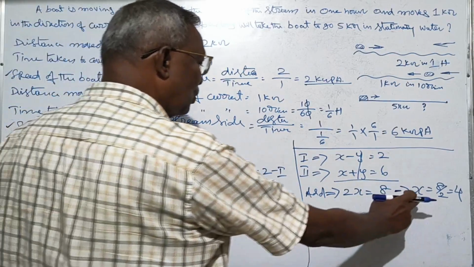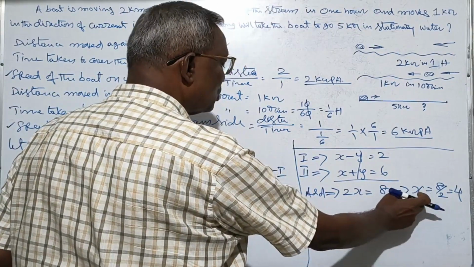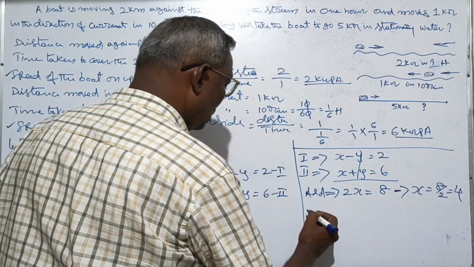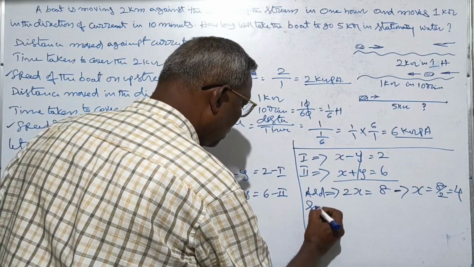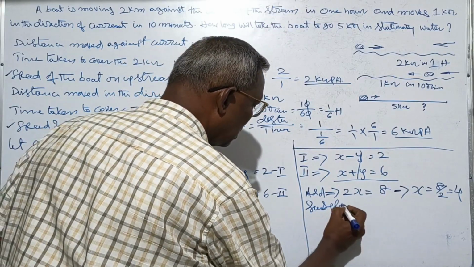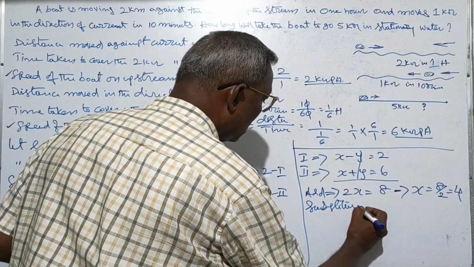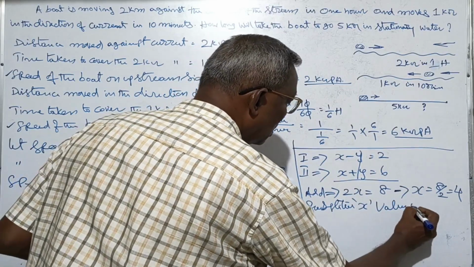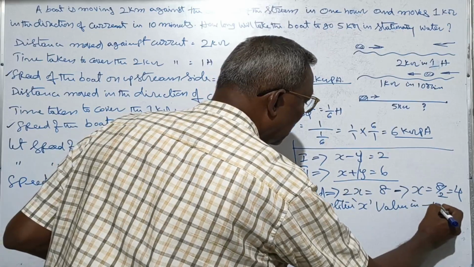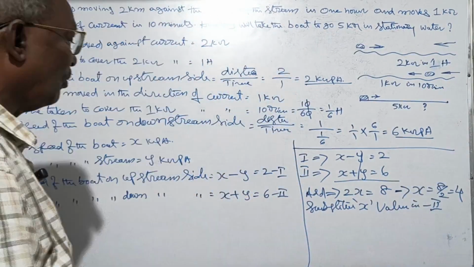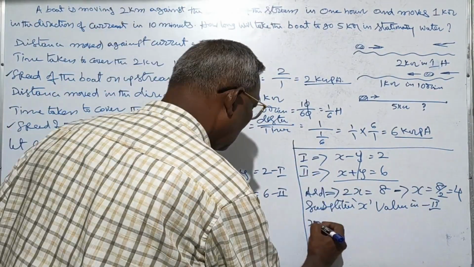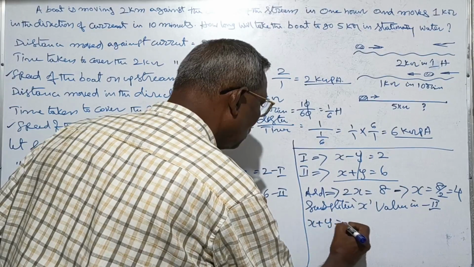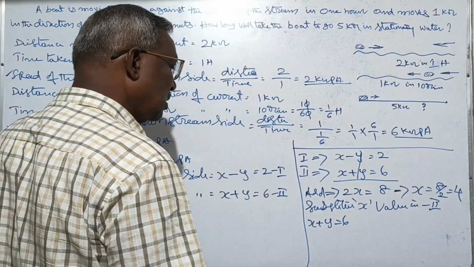When x is equal to 4, substitute the x value in equation number 2. What is equation number 2? x plus y is equal to 6.